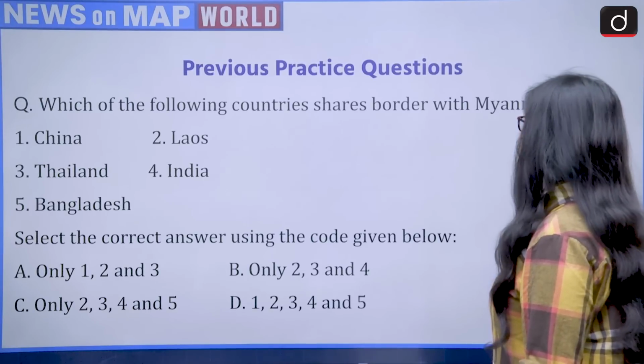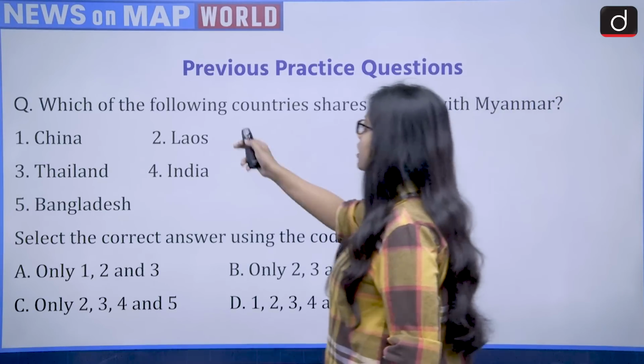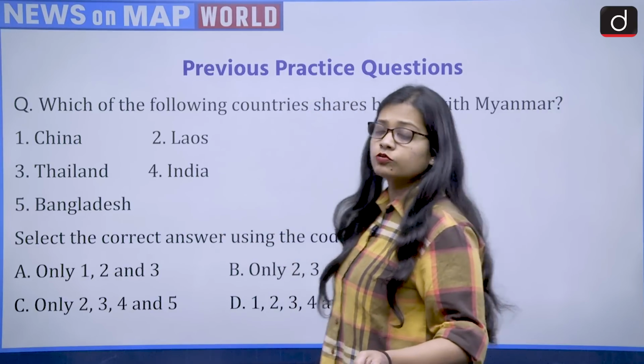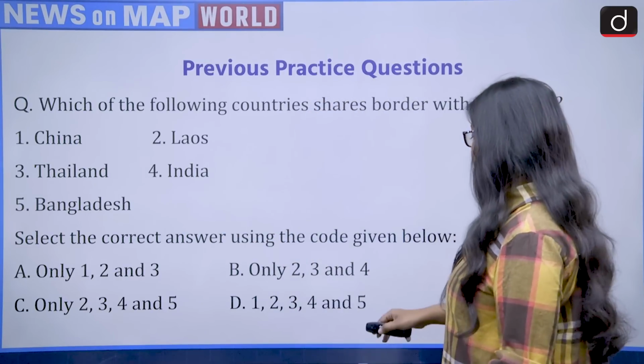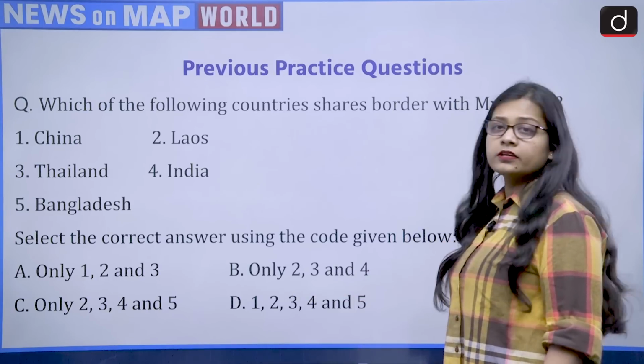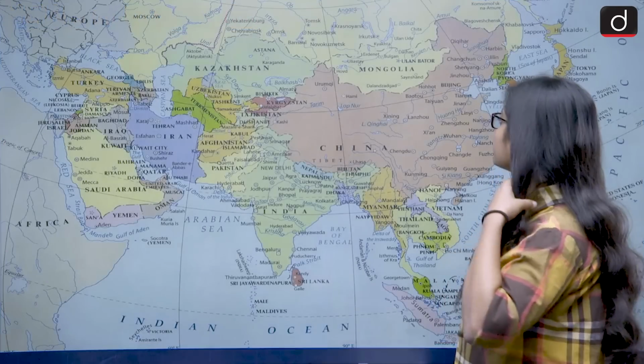So coming back to the question, which of the following countries shares border with Myanmar? China, yes. Laos, yes. Thailand, yes. India, yes. Bangladesh, yes. It means all 1, 2, 3, 4, 5. So which one is the correct option? This becomes D is the correct option as 1, 2, 3, 4 and 5. Now let's begin with today's session.